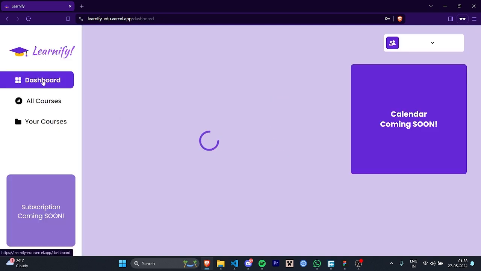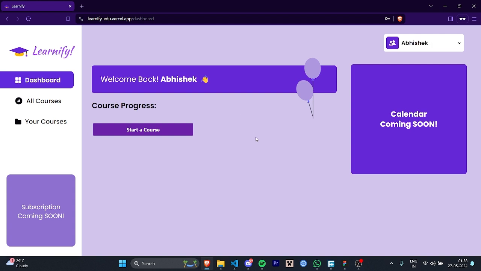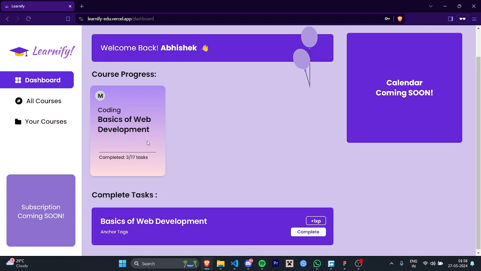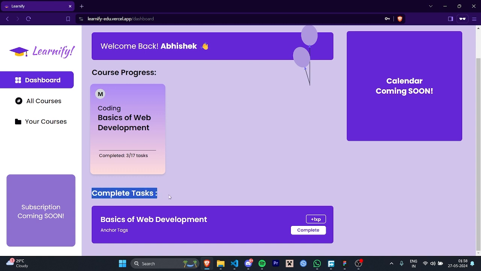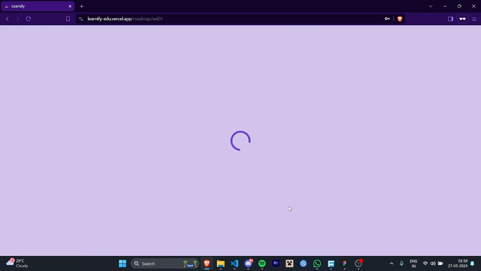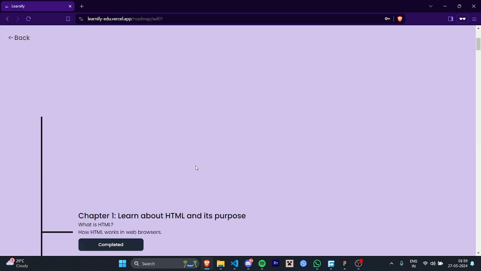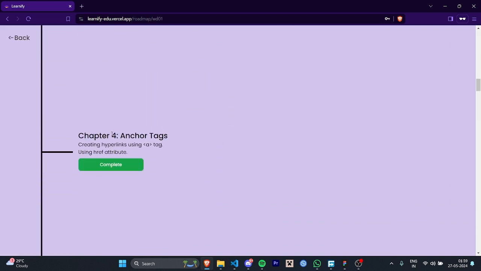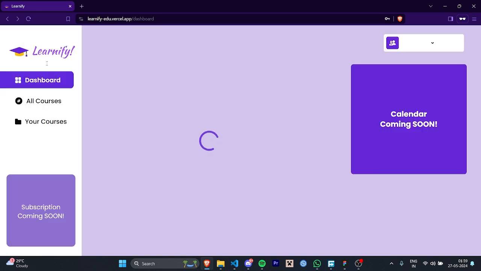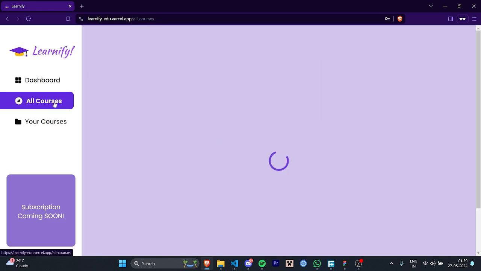If we go to the dashboard now, we can see that it has noted that we have completed 3 by 17 tasks, and it tells us our next progress is the task in basics of web development, anchor tags. We click on complete and open it again. 3 by 17, as you can see, we can complete it, and we can start any other courses too.